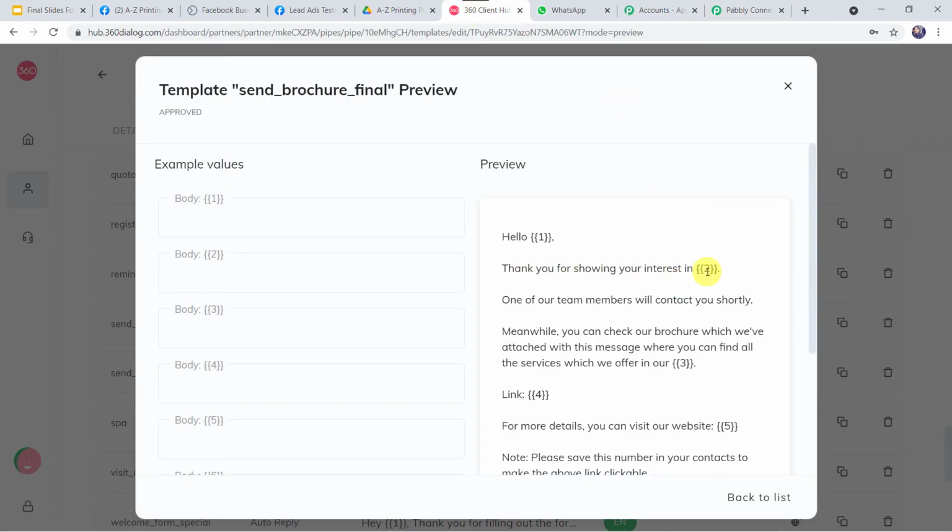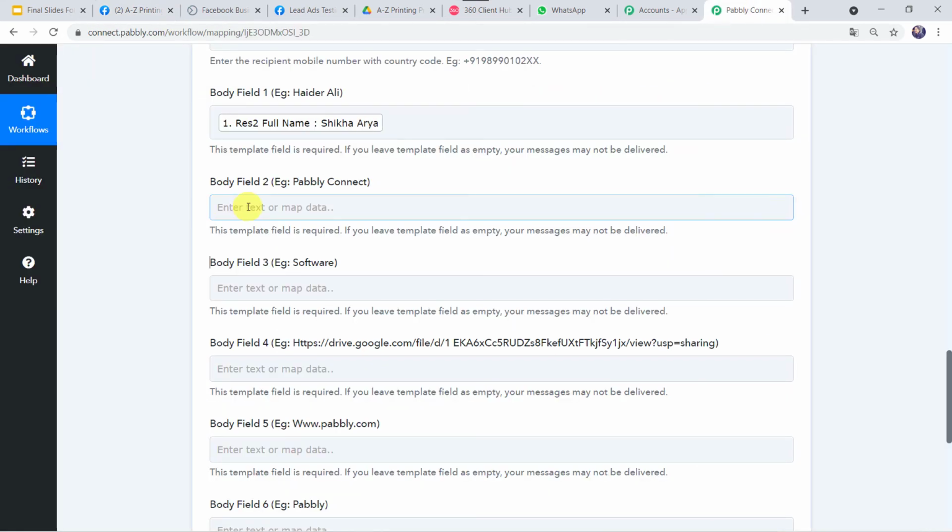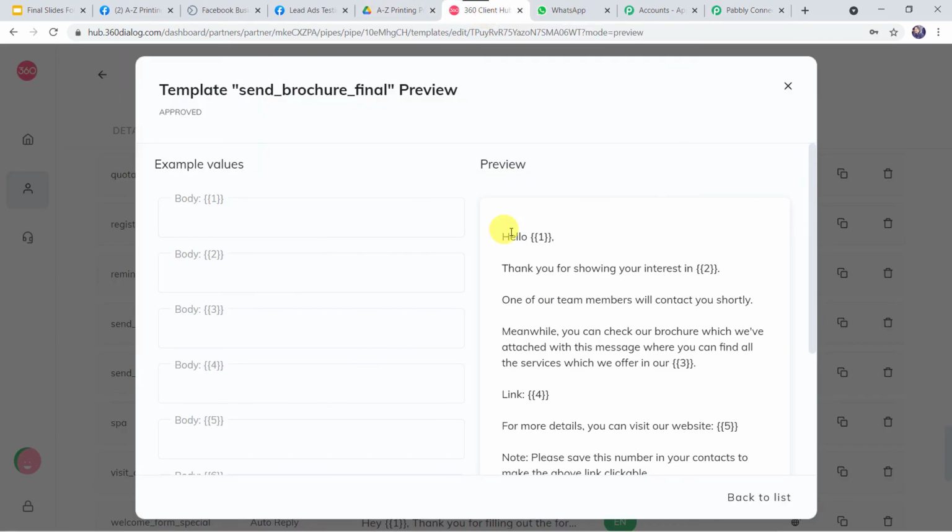Here your printing press name is going to come. So here the printing press name is A to Z Printing Press. So we have to simply type this particular name here in body field 2. Okay. Now body field 3, let us move to 360 dialog template once again, and here we can find,